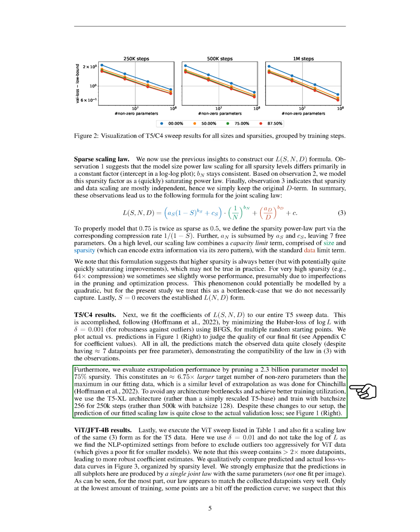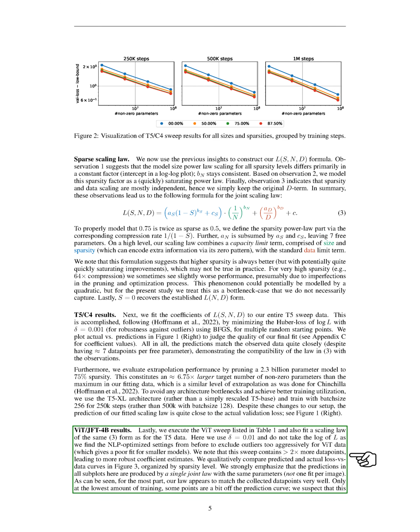To avoid any architecture bottlenecks and achieve better training utilization, we used the T5XL architecture and trained with a batch size of 256 for 250,000 steps. Despite these changes, our model's prediction was quite close to the actual validation loss.